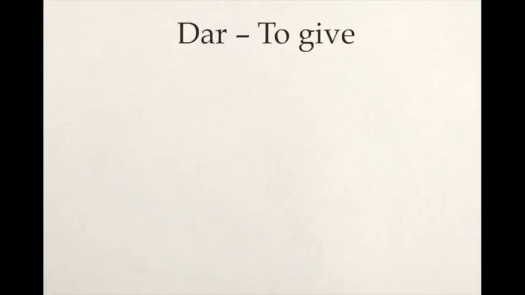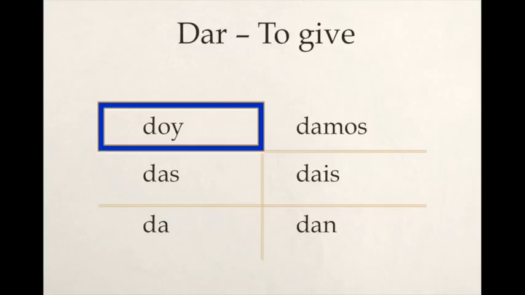Dar is not going to be a yo-go, but it is irregular in the yo form. It conjugates as doy, das, da, damos, dais, and dan. The irregular yo form obviously resembles the verb ir with voy, vas, va, vamos, vais, and van. It is actually the same conjugation except with a D. You can also notice that the vosotros form loses its accent.